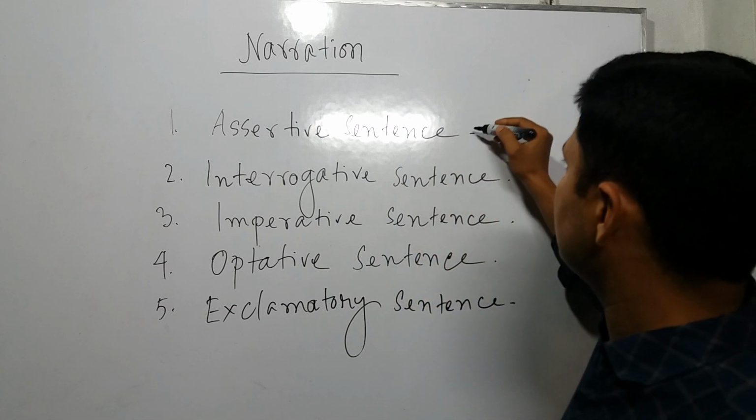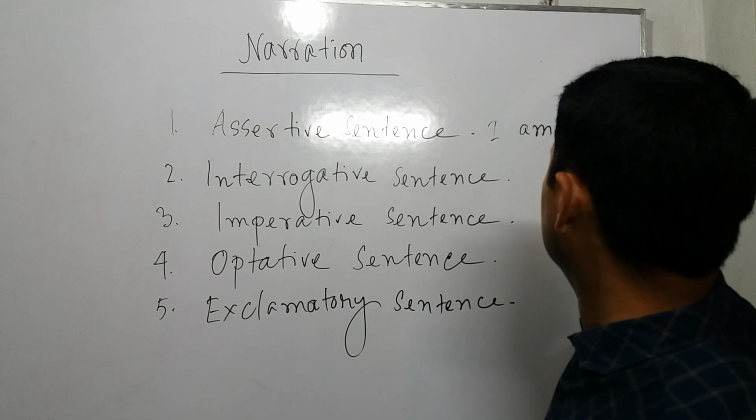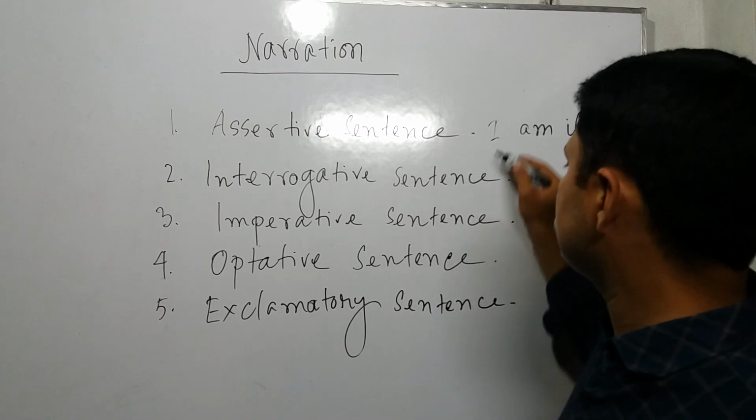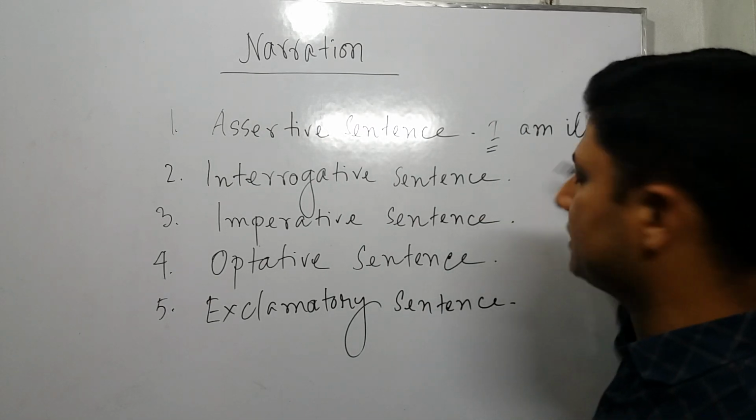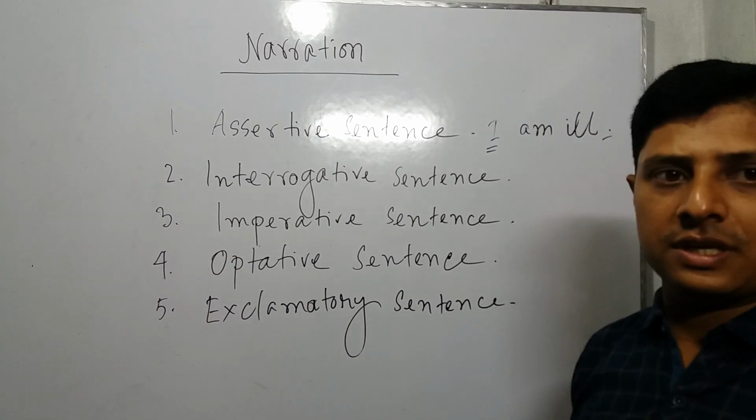Suppose I would like to give an example of assertive sentence. Here is that: I am ill. There is a subject, and at the end of the sentence you can find a full stop. So this is called assertive sentence.